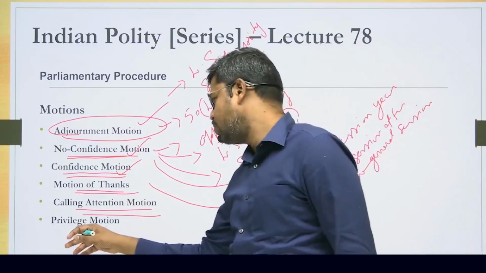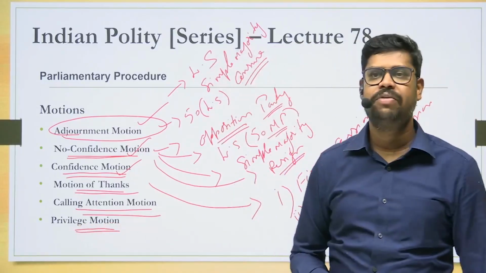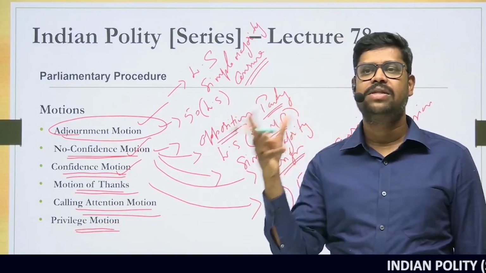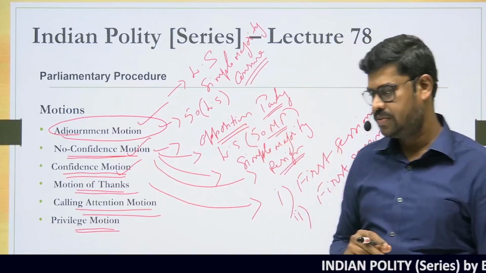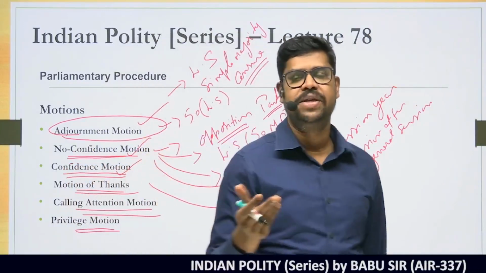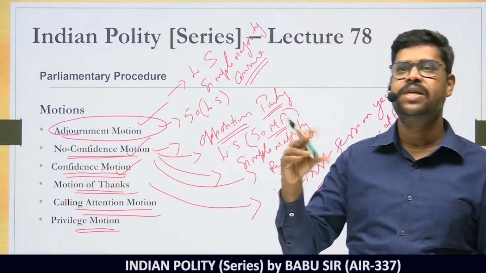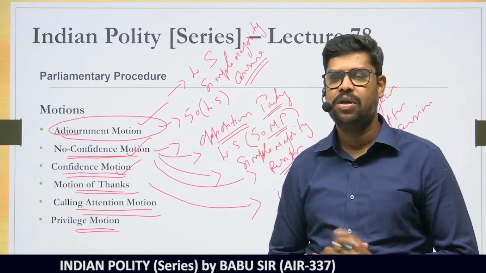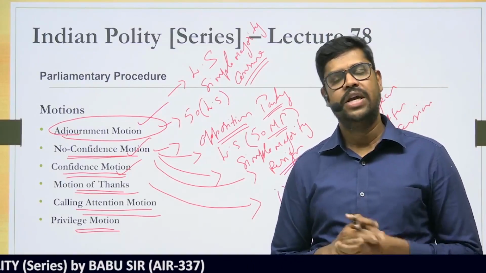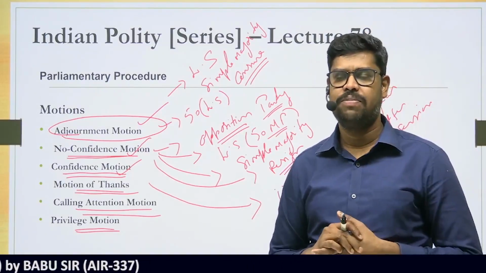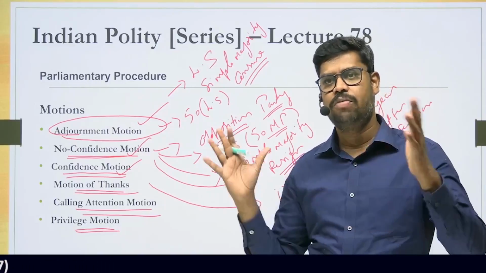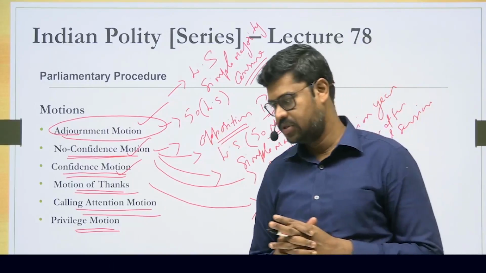And then the last thing is what is called a privilege motion. So what is a privilege motion? We have also discussed that the parliament has what is called parliamentary privileges. So the members can also use the privilege. And whenever the privilege of the parliament is breached, the person who is breaching the parliamentary privilege can be punished. So you have seen how it happened in the M.S.M. Sharma case, how it happened in the Keshav Singh case. If you want more understanding of parliamentary privileges, go and watch our previous lecture, lecture number 77, where we have elaborately discussed the parliamentary privileges.